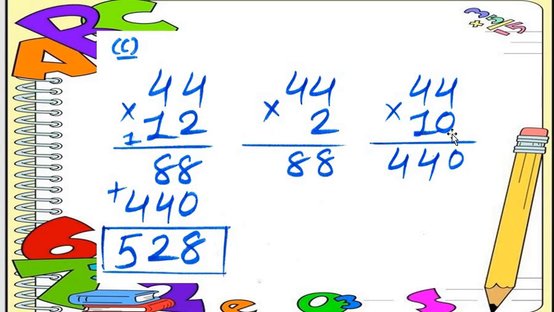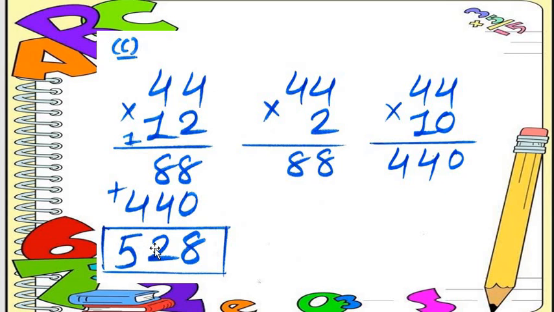Sorry students, here we forgot to put the compulsory 0. Then we put the compulsory 0 and then we multiply. 1 4s are 4, again 1 4s are 4. Understood? So 88 plus 440. 8 plus 0 is equal to 8. 8 plus 4 is equal to 12, 2 here and 1 as a carry. Then 1 plus 4 is equal to 5.